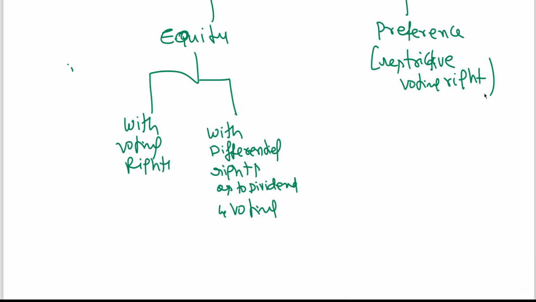But note, when dividend in respect of a class of preference shares has not been paid for a period of 2 years or more, such a class of preference shares shall have a right to vote on all the resolutions placed before the company. If they are not getting dividend for 2 years or more, they have the right to vote.